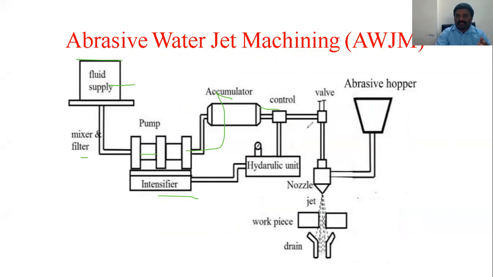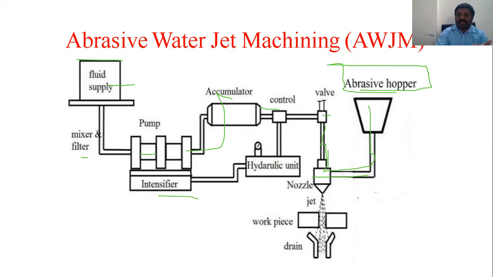From the control valve to the valve, I am using an abrasive hopper, where the mixing takes place. The water comes from here, the abrasive particles mix in, and from the nozzle it goes out.